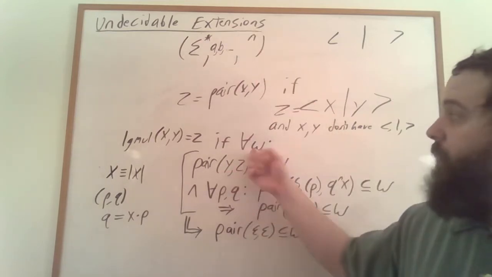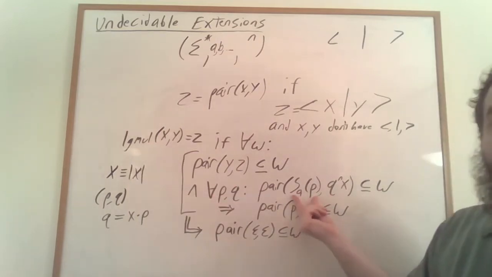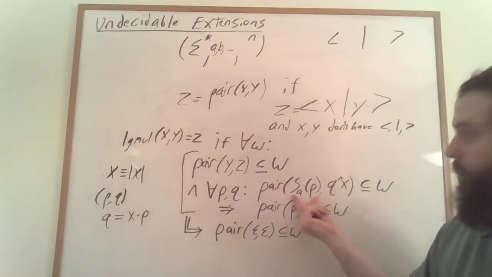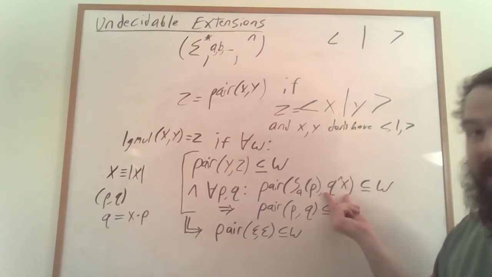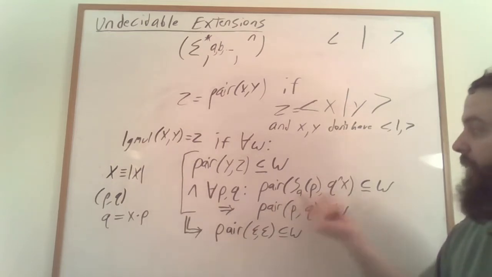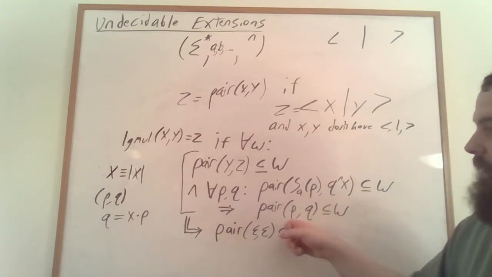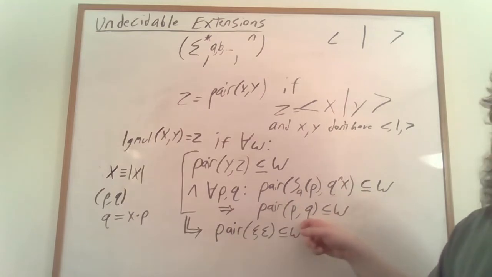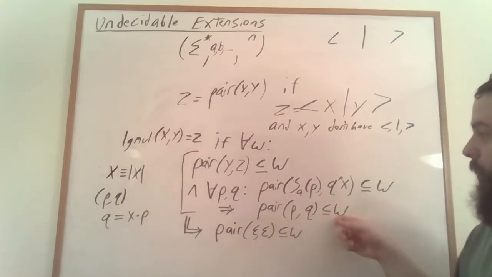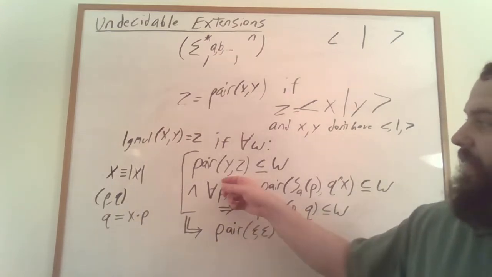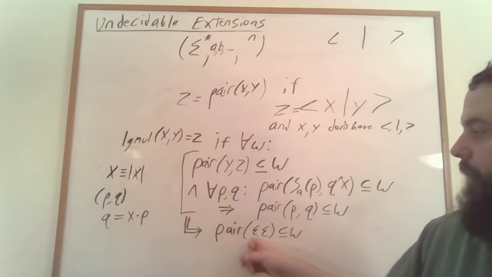If Y comma Z shows up as a pair within W, and for any time P plus 1, right, the successor of P represents the number P plus 1, comma, Q plus X, remember Q concatenated with X represents Q plus X, every time this pair is within W, then the reduced pair, so we go from P plus 1 to P, we go from Q plus X to Q, we subtract 1 from the first coordinate, we subtract X from the second coordinate, is also going to be in W. Anytime that we have this, and we're downwards closed in this particular fashion, then we're also going to have 0, 0, right?